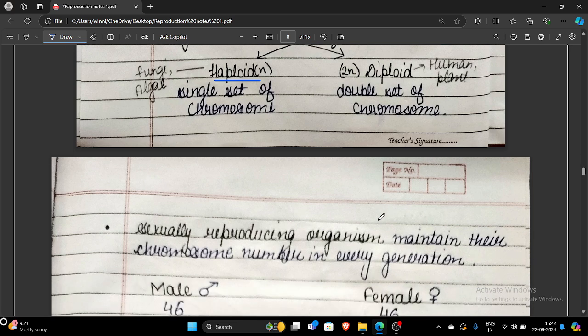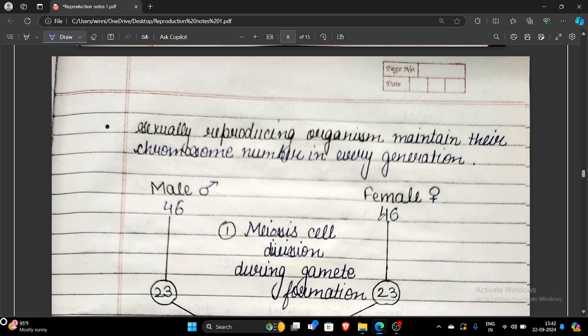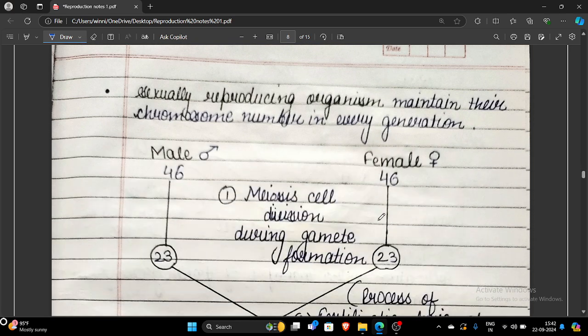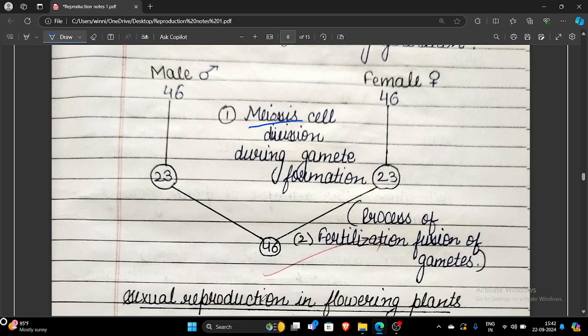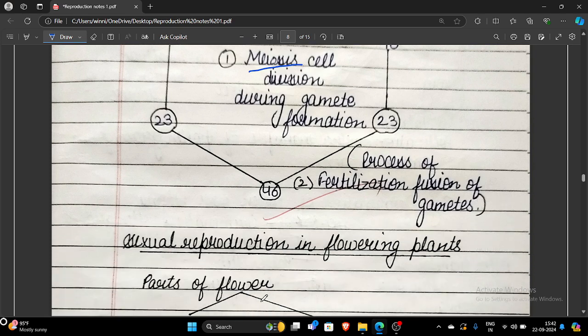After that, sexually reproducing organisms, how do they maintain their chromosome number in every generation? This question arises very often in every board exam. So they have two different methods. One is meiosis. With the help of meiosis cell division, they reduce their chromosome number to half, and after that their gametes fuse with each other to form 46 chromosomes, that is their diploid nature. ठीक है, तो meiosis and fertilization are two processes which help in maintaining a constant chromosome number.